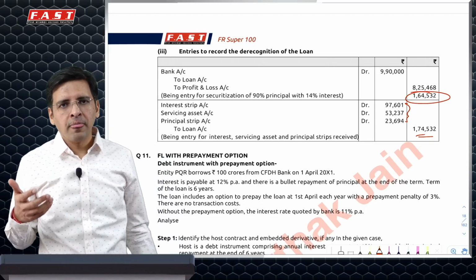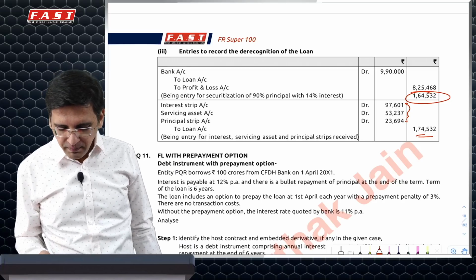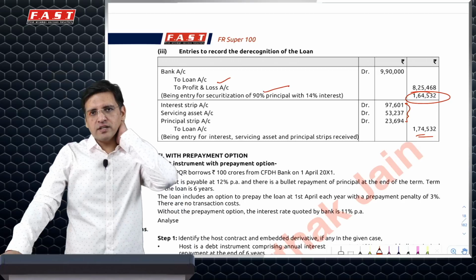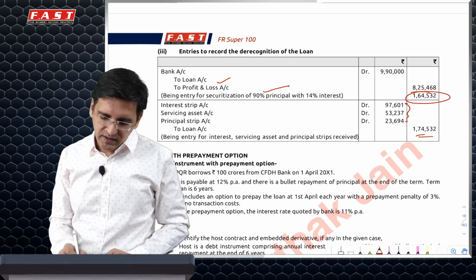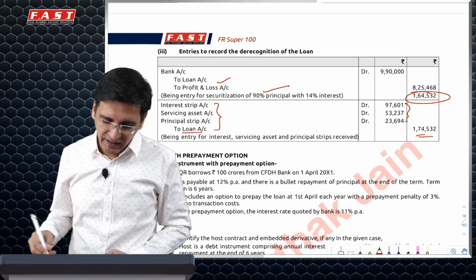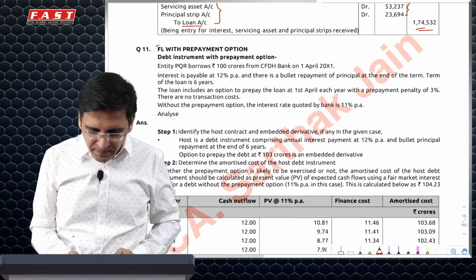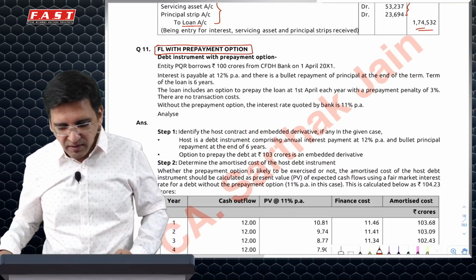It is not like that. You've actually just derecognized the part which you've sold and booked the gain only on that part. Remaining part you've just kind of changed the nomenclature. It was first in the name of loan, now it is specifically cash flows. That's about it. And then there's the special question which the institute added in the study material.